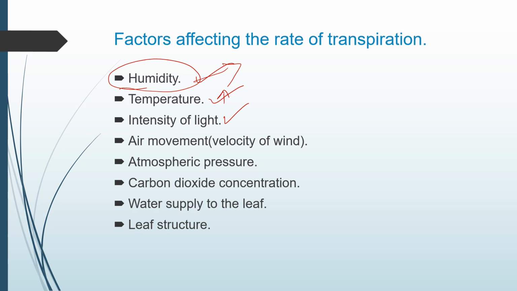The next point is air movement, or the velocity of wind. The rate of transpiration always increases with an increase in wind speed. The more the wind speed, the more it speeds up the diffusion of water from the stomata. So the more the velocity of the wind, the more the rate of transpiration.